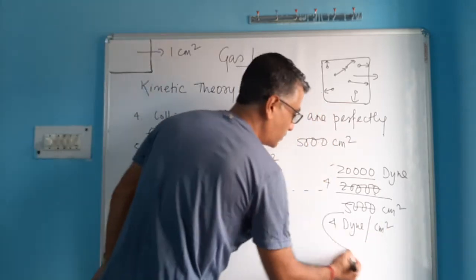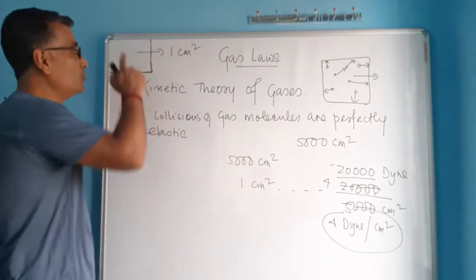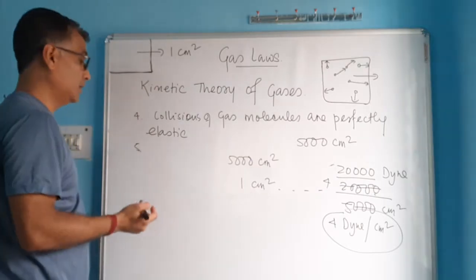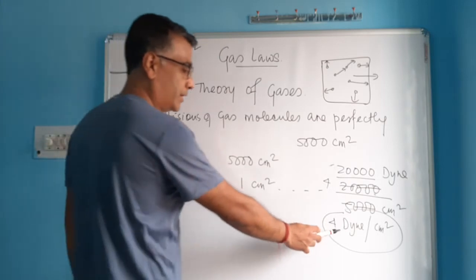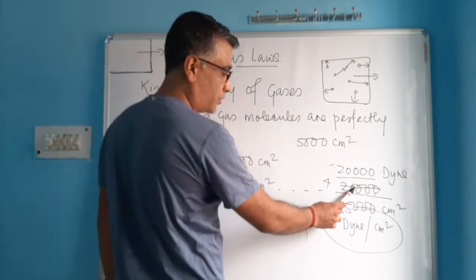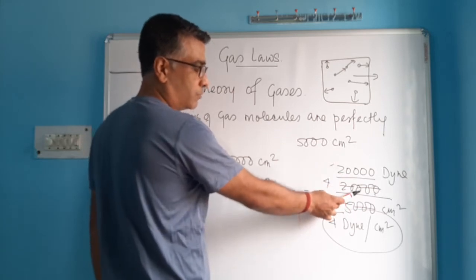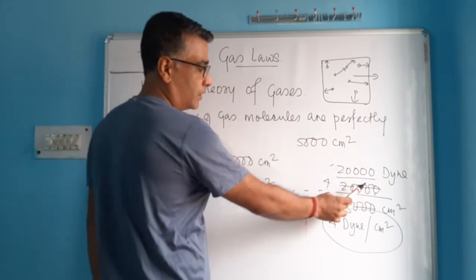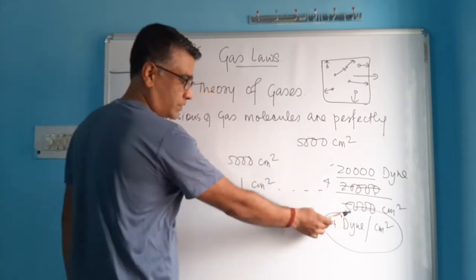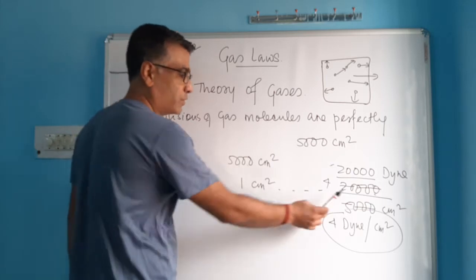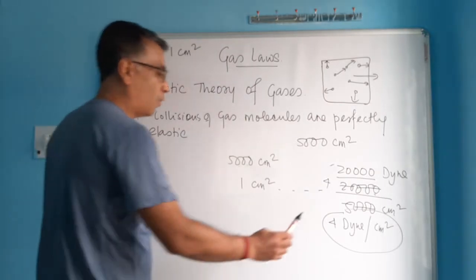So this is the amount of force that is exerted on the unit area. And whatever force is exerted on unit area, not on the larger or entire area, that amount of force is called pressure. See how we got pressure here? We got pressure by dividing the force by area. So when the total force is divided by the total area, we get the force exerted on unit area, and that is called pressure.